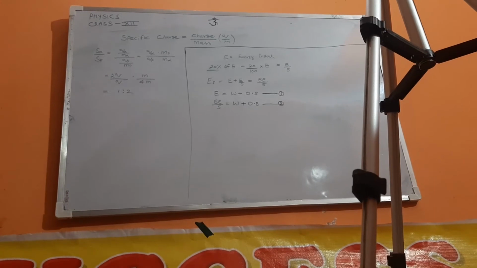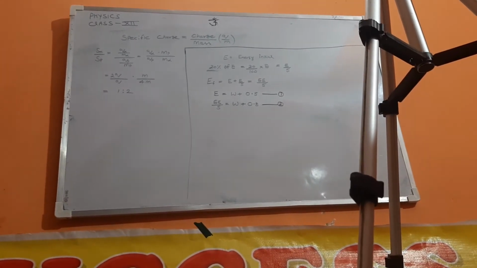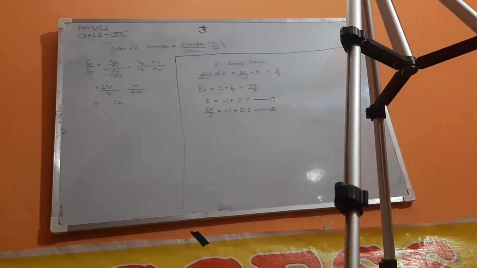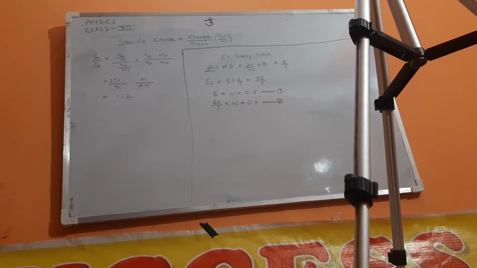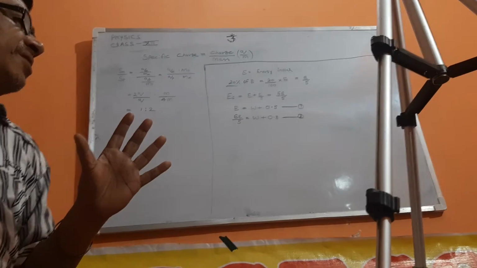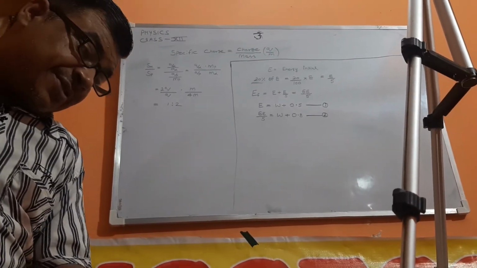And if the initial energy increases by 20%, the question will be different, and the answer will be different. So first you find the percentage increase or decrease in energy, and then you add or subtract it in the initial energy or initial momentum.